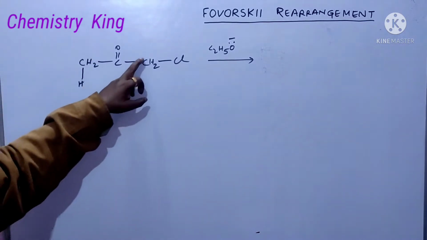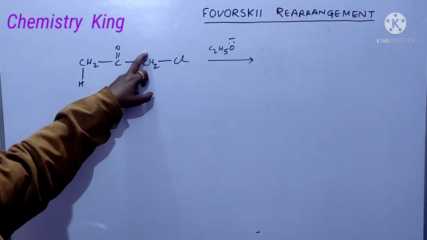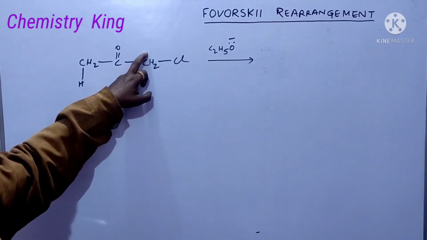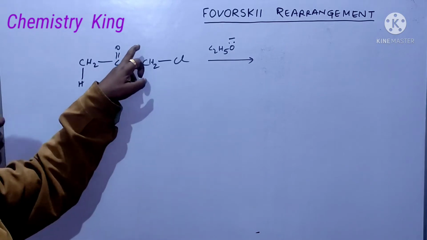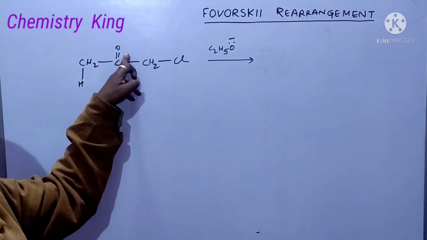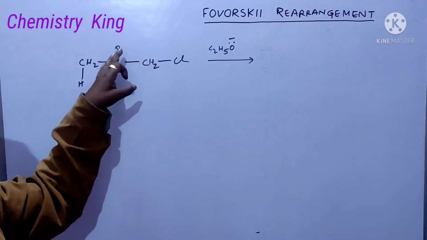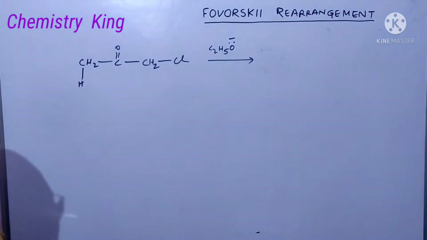If minus charge will be here, again you will say that it is also stabilized by resonance because this negative charge is in conjugation with this pi bond also.